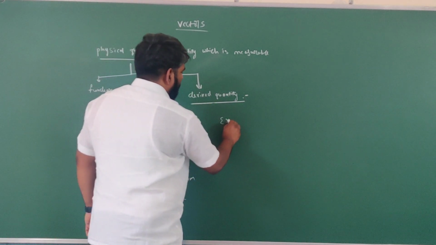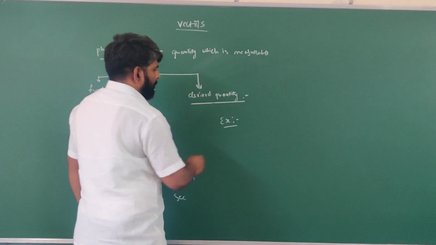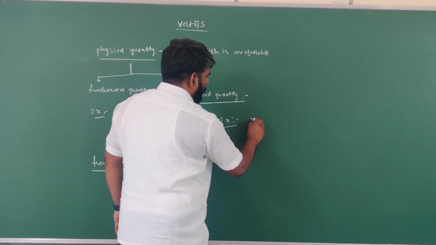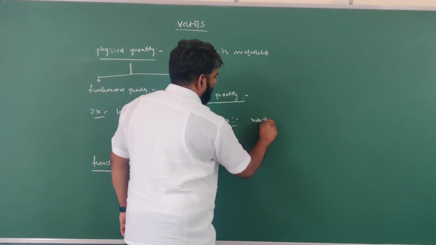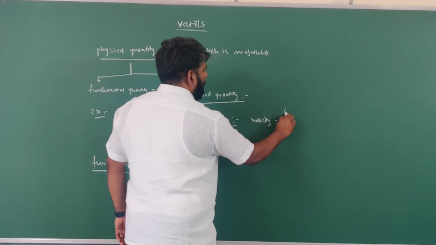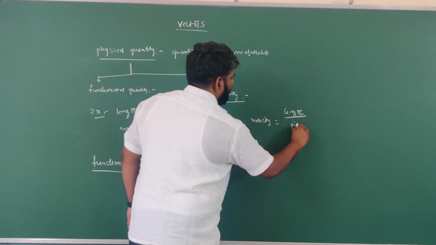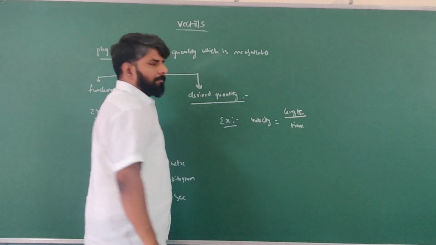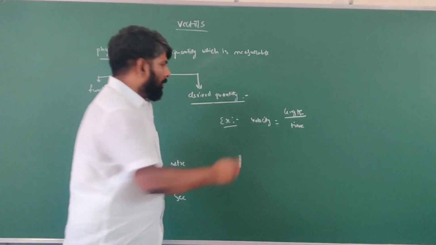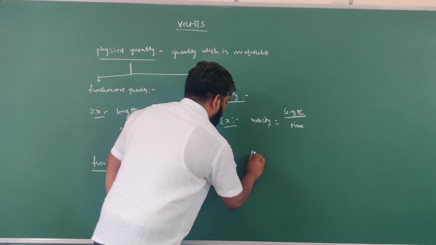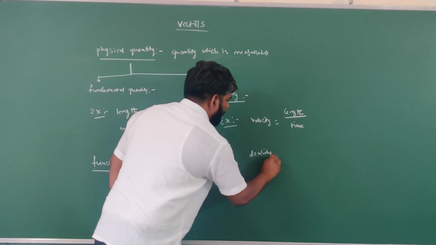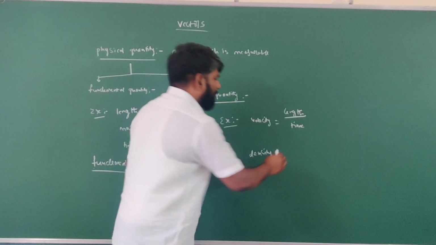For example, velocity. How are we deriving this one? Length by time. For example, density. How are we deriving this one?